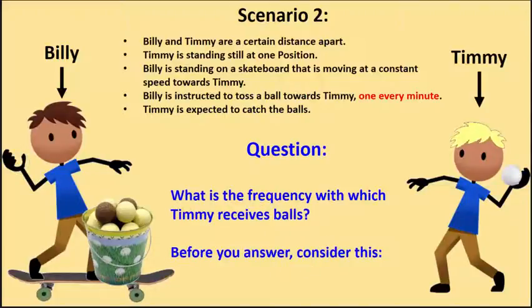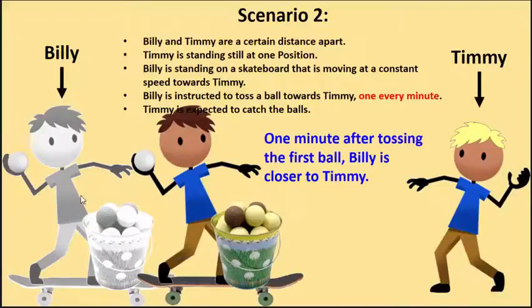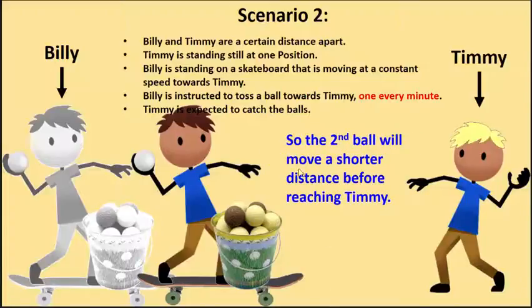The second question is, what is the frequency with which Timmy receives balls? Now, however, before you answer this, remember that 1 minute after tossing the first ball, Billy is actually closer to Timmy. So when he's ready to toss the second ball, he's closer to Timmy than he was a minute ago. So what does that mean? That means the second ball will move a shorter distance before reaching Timmy. The second ball does not have to travel as far. The first ball had to travel this much. The second ball is going to travel only this much.